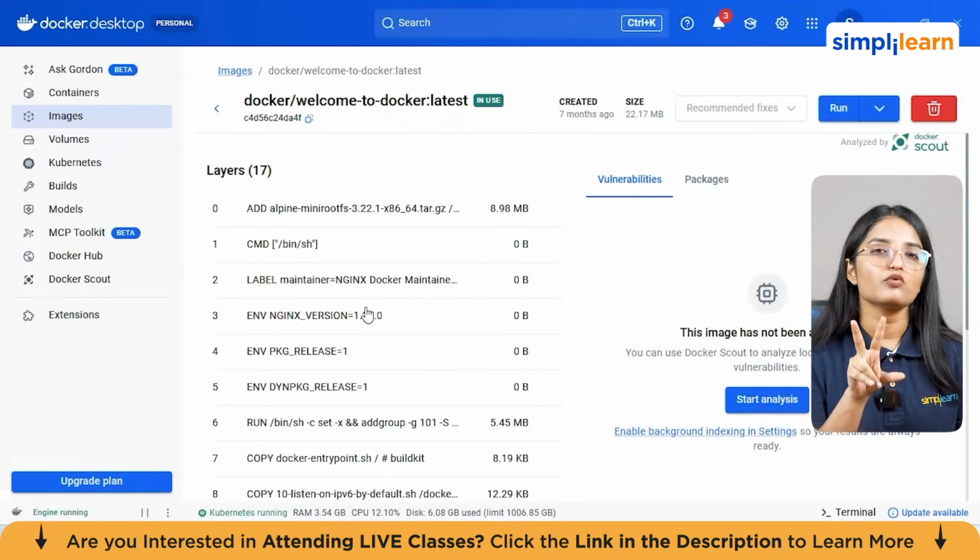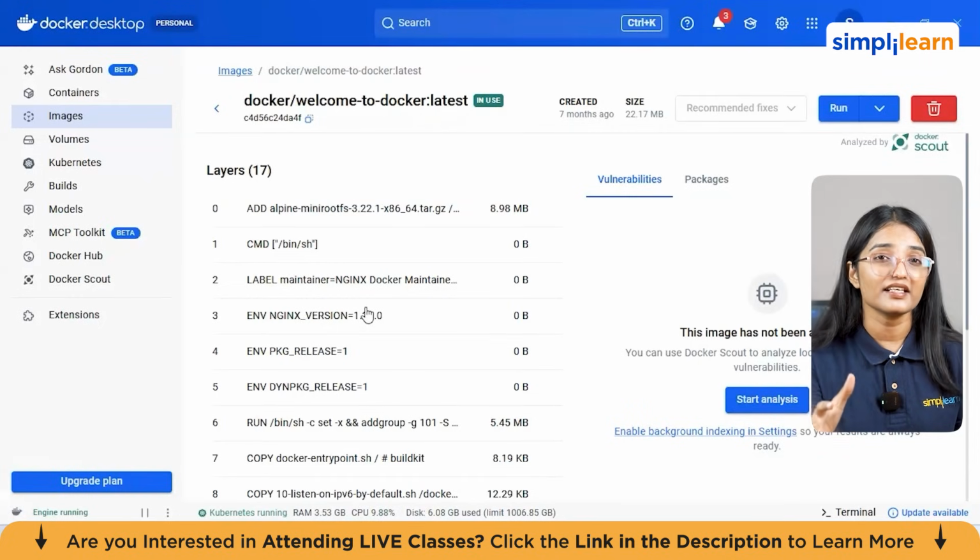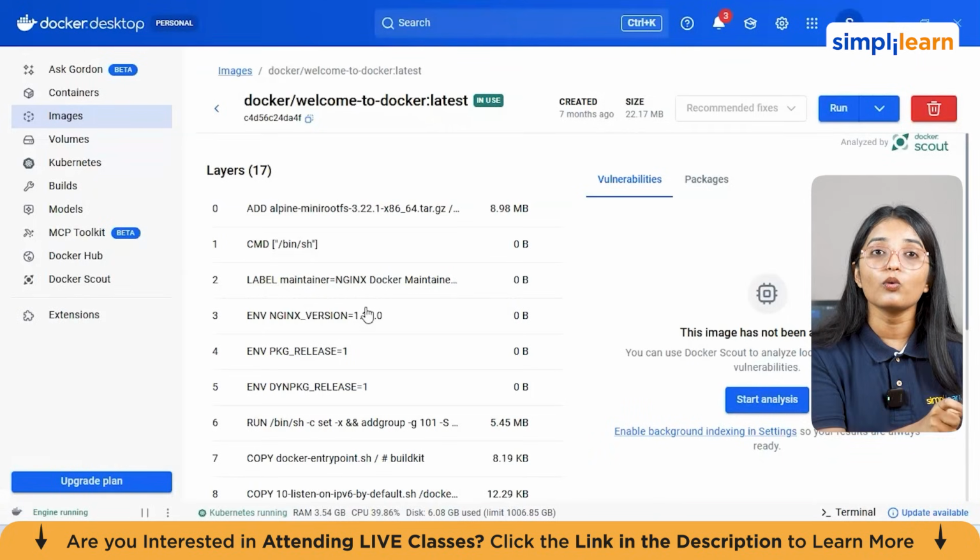Now, let's understand two very important principles of Docker images. First, images are immutable. This means once an image is created, it cannot be changed. You cannot modify it directly. If you want to make changes, you need to create a new image based on the old one.